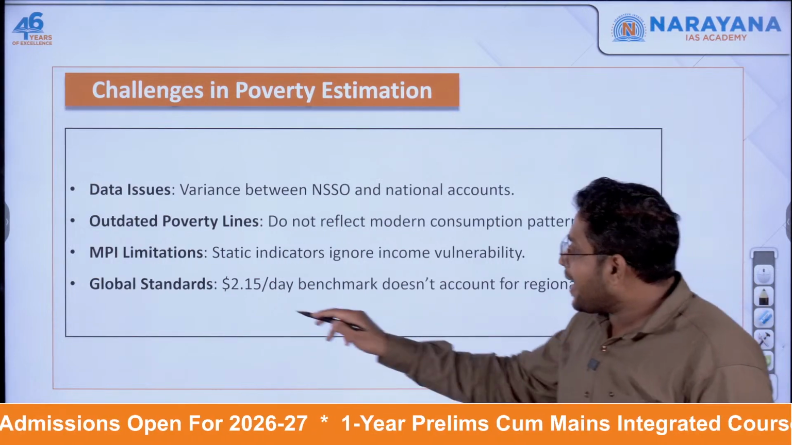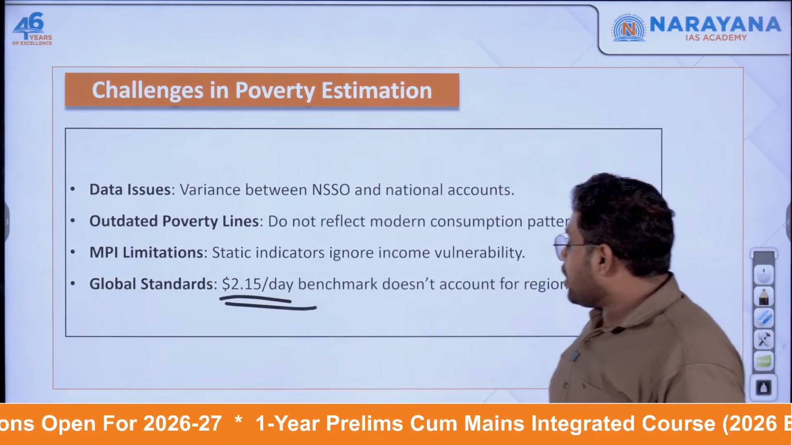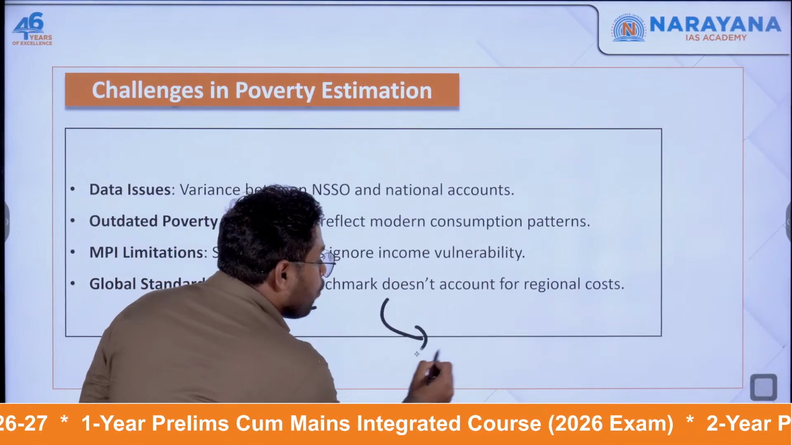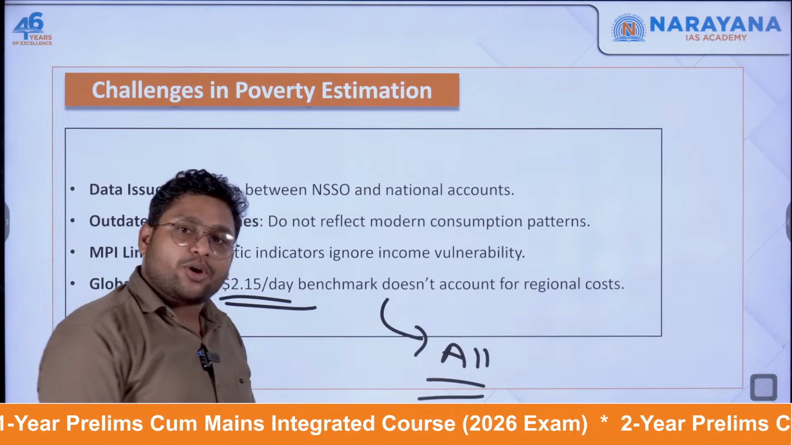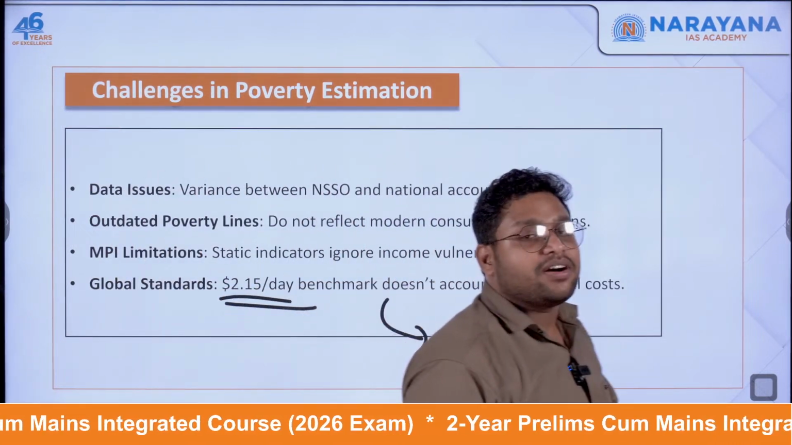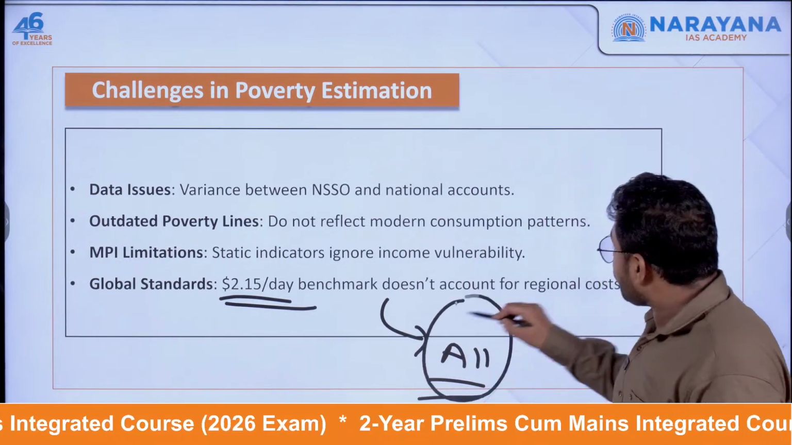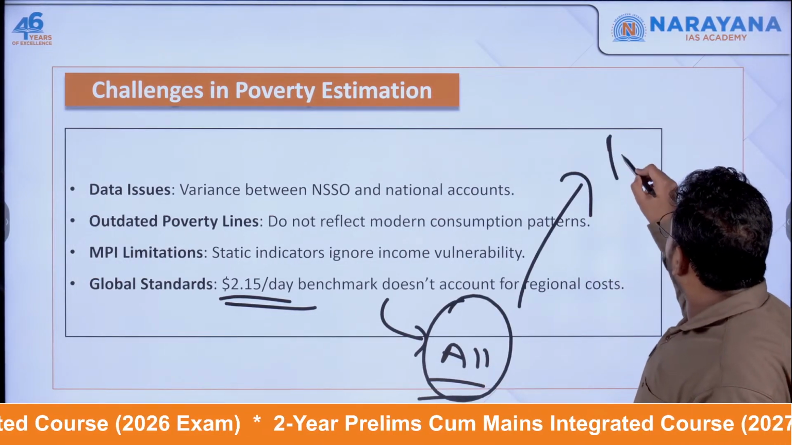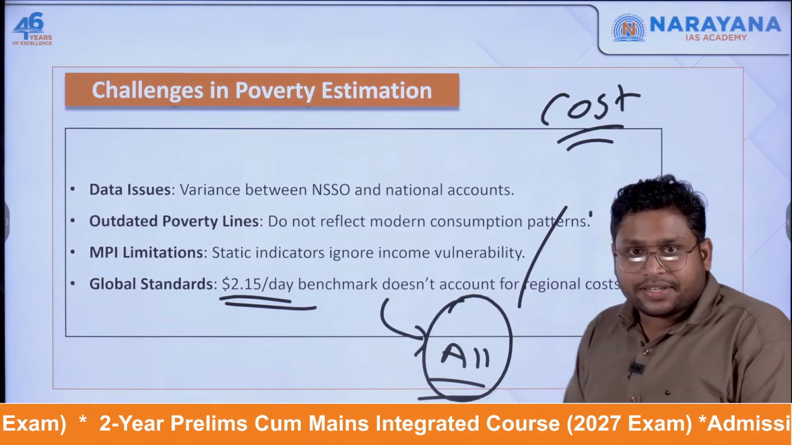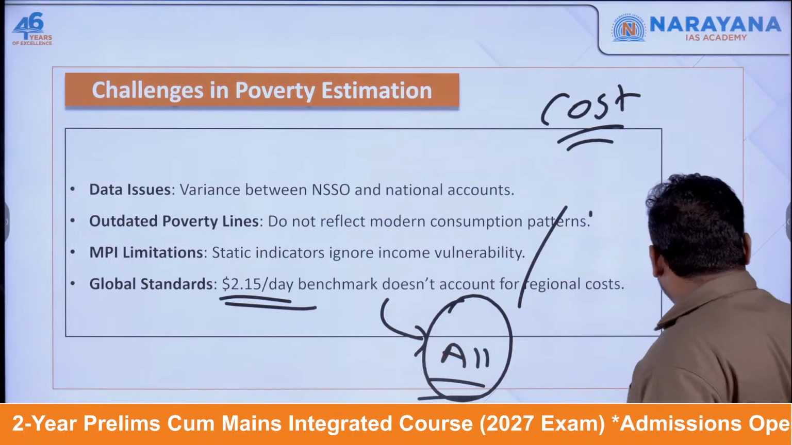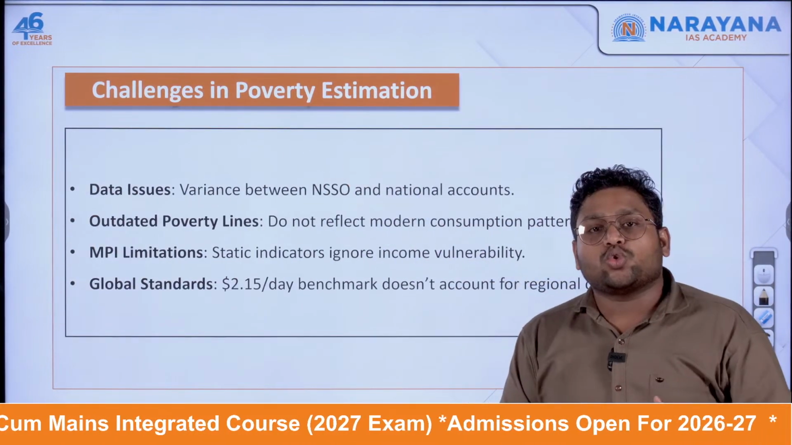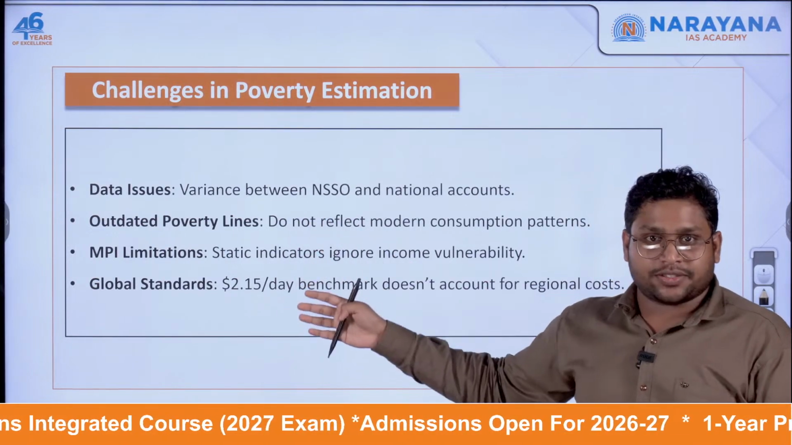And again, the World Bank has brought in this $2.15 per day. We can say even this cannot be the right benchmark for all regions, because every region will have different purchasing power and a different level of cost of living. So these are the major challenges we face when estimating poverty. We are not able to do a good estimation because of these things.